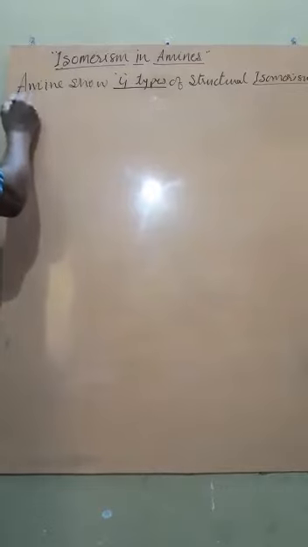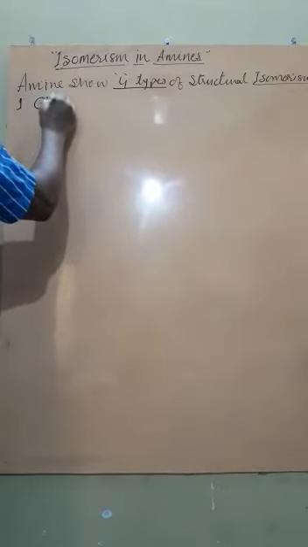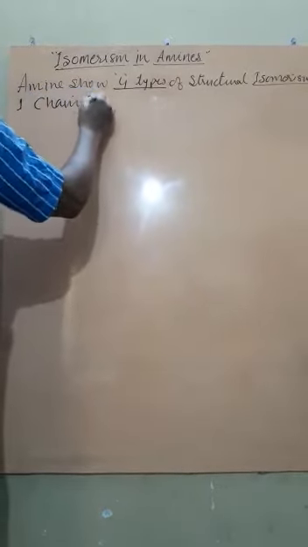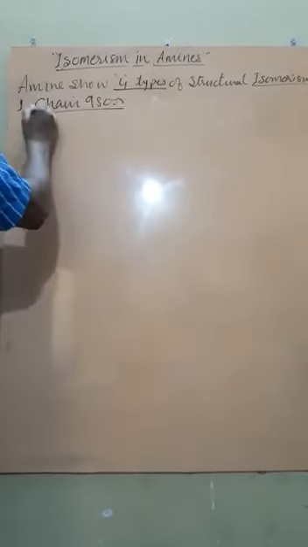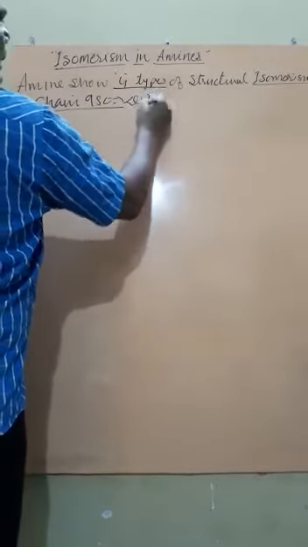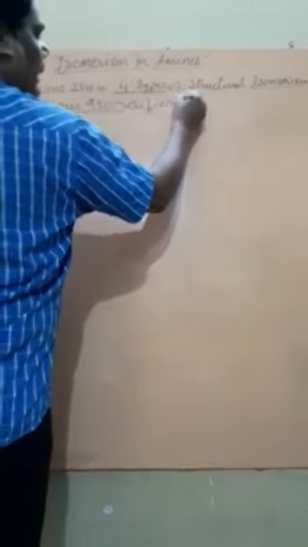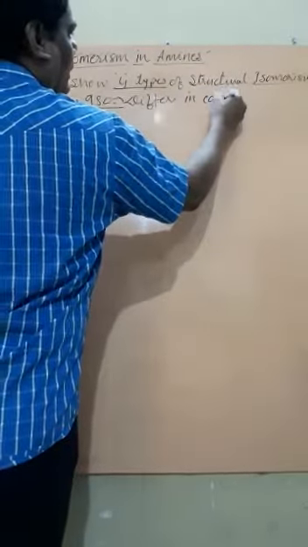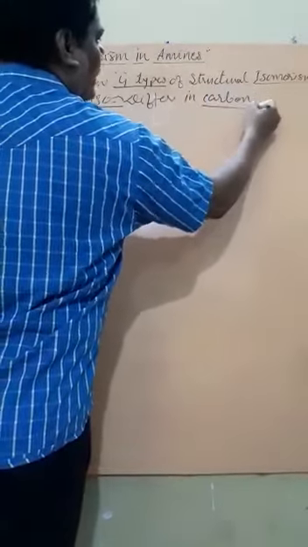The first one, you can call it chain isomerism. What is that? This differs in the carbon main chain.